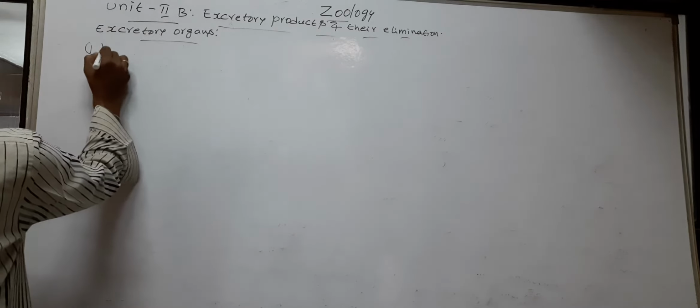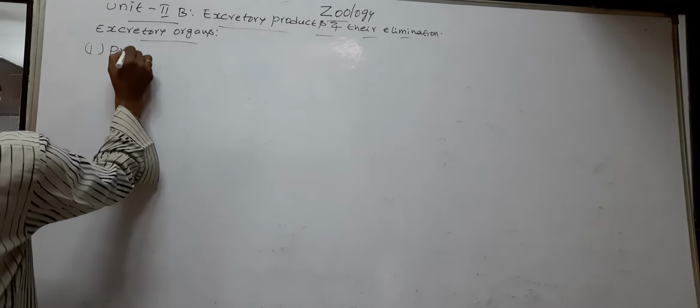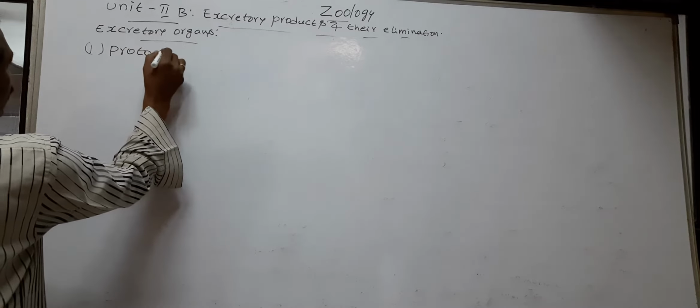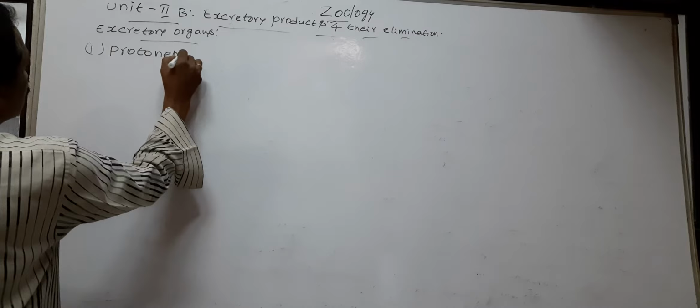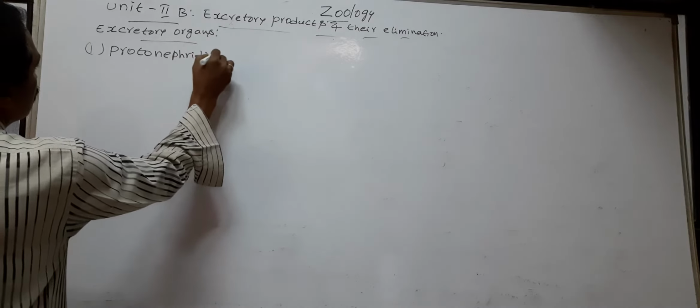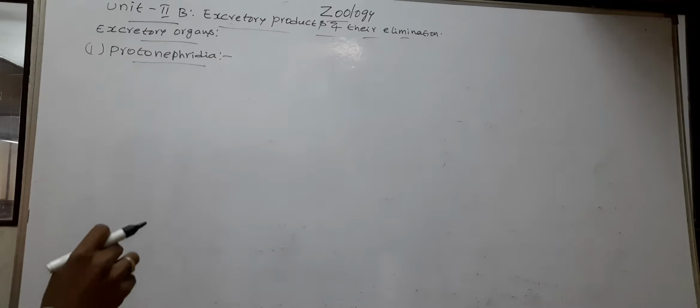Number one, protonephridia. The protonephridia are tubular end structures.